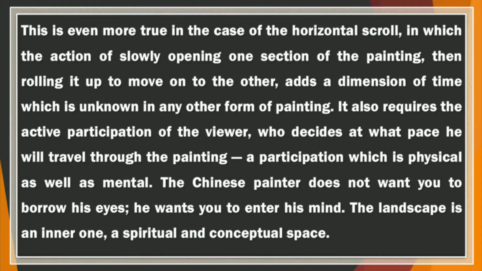In the first part of the chapter, we learned the difference between Chinese art and European art and how one can see the inner beauty of the landscape. When it comes to Chinese art, the painter wants you to see more than whatever is seen in the painting. That means he wants to draw your attention towards the deep meaning of the painting and the soul of the landscape, whereas in European art, you will see the choice of the painter, whatever the painter sees with his eyes, and he wants to draw the exact real view of the landscape. So let's move on to the second part of the chapter now.